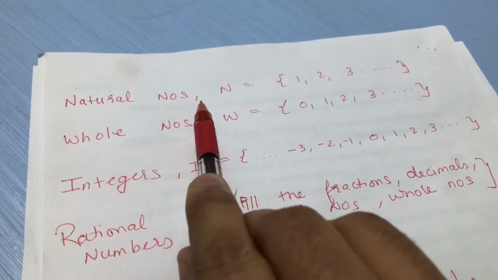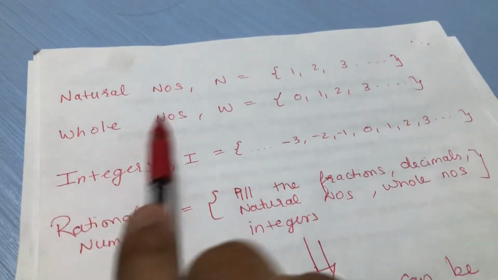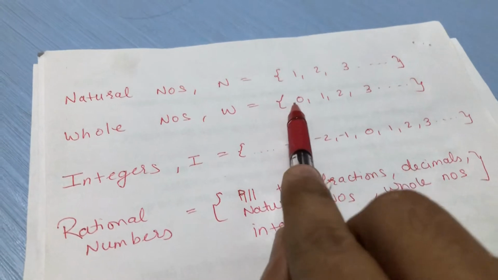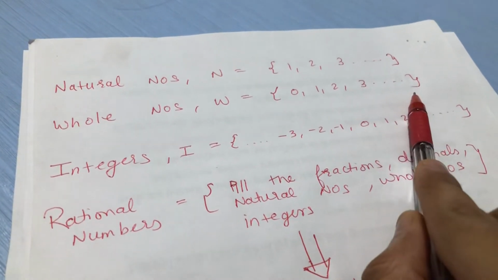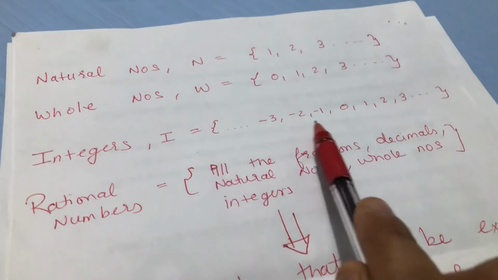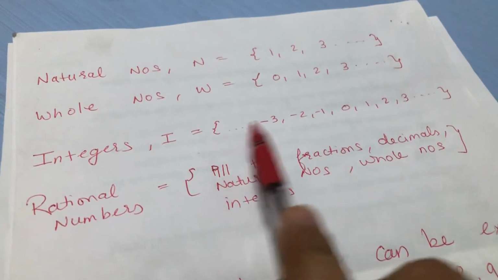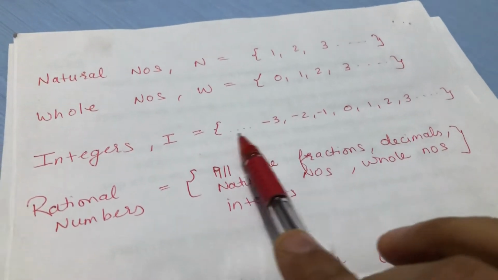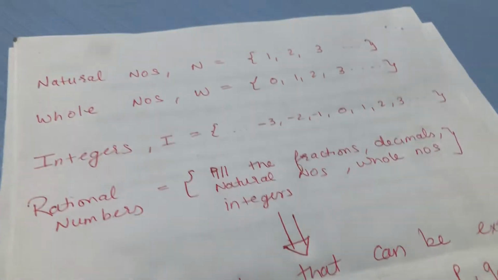So first are natural numbers, means 1, 2, 3 and so on. Then we come to whole numbers. So the only difference is 0 is added. So in whole numbers there is 0, 1, 2, 3 and so on. Then we come to integers. So what are integers? Along with the negative ones, means the minus, the negative numbers also come into this. So these are all infinite, okay.